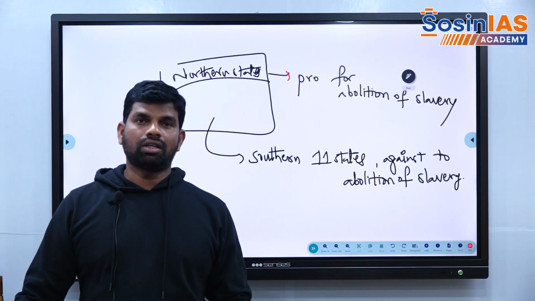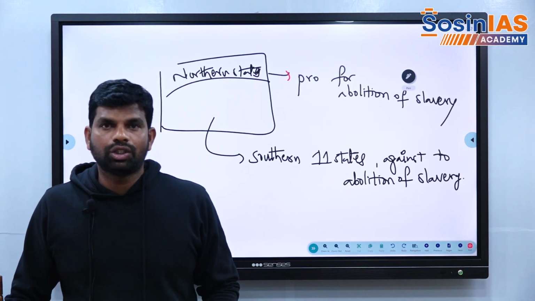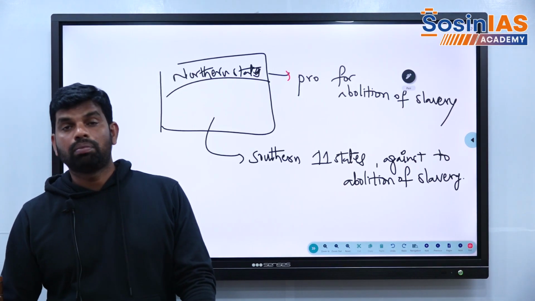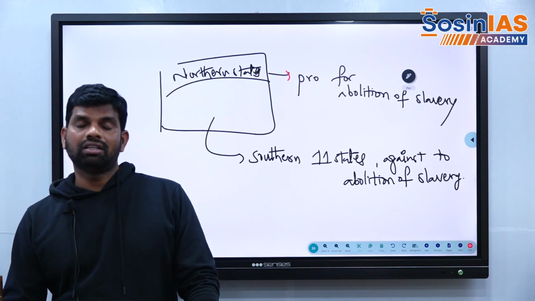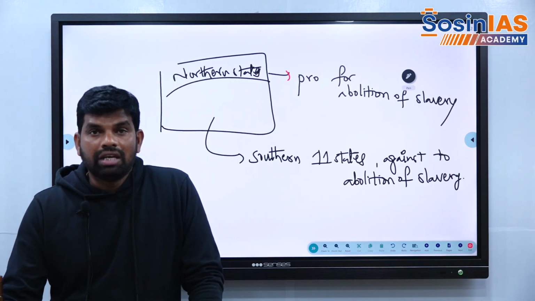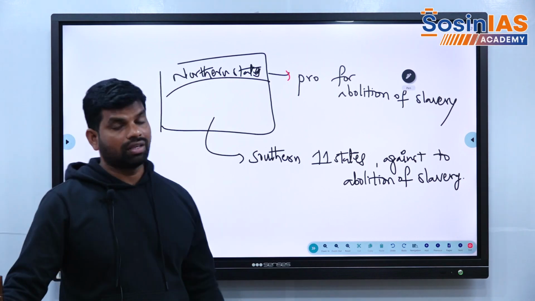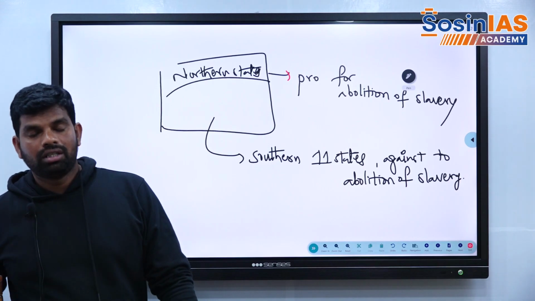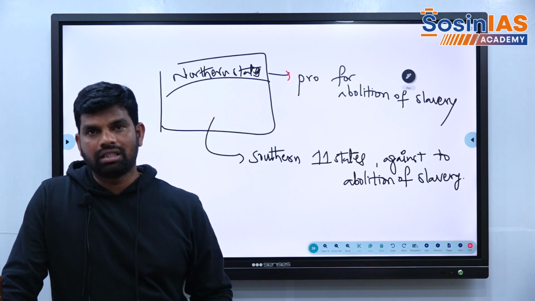In order to work in the tropical, humid climate, obviously the Americans did not show interest, and that is the reason they employed African slaves. Many of the 11 states were getting benefited by the slavery trade, and that is the reason the southern 11 states were against the abolition of slavery. But Abraham Lincoln was very adamant, he wanted to abolish slavery. In the first year itself, he attempted.